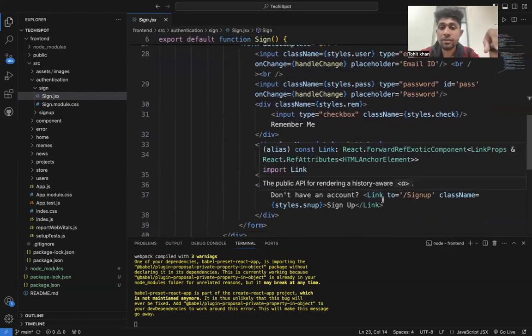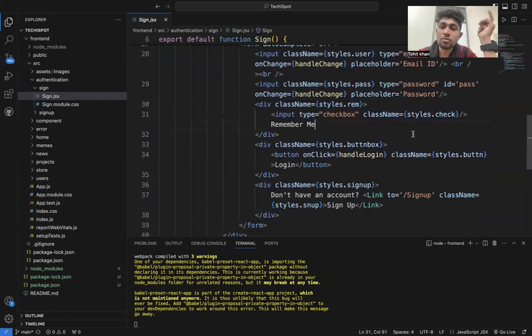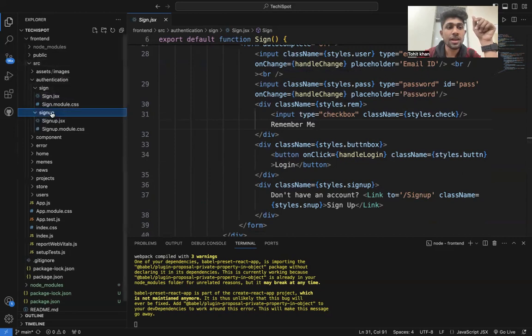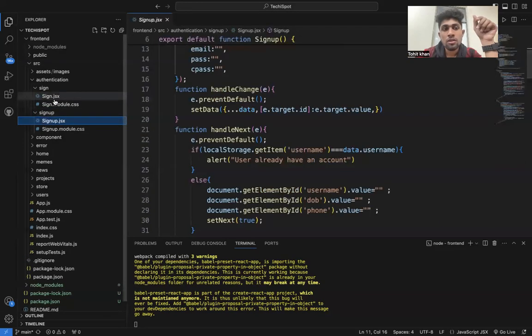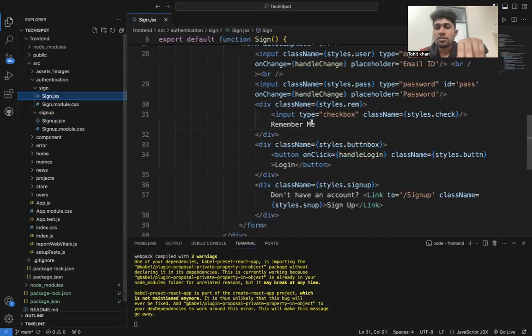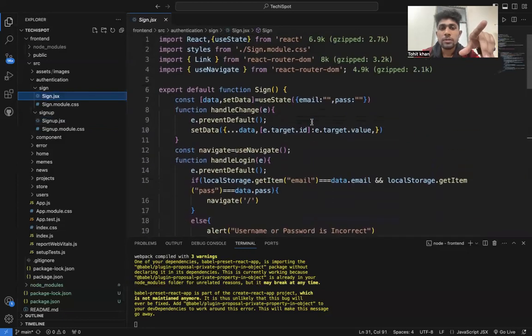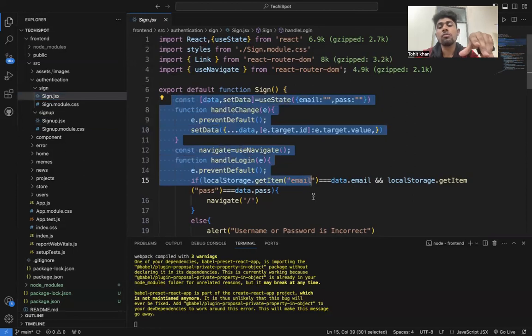At last, in the footer we have the sign up link. If the user has not signed up, they click on this sign up link and it moves to the sign up form. So in this sign in form, only these things are taken.